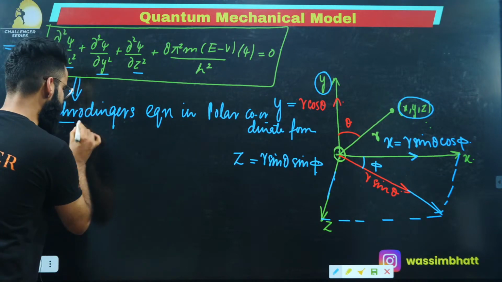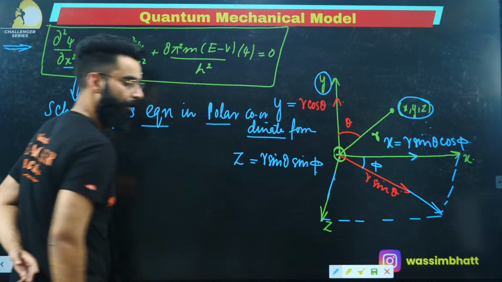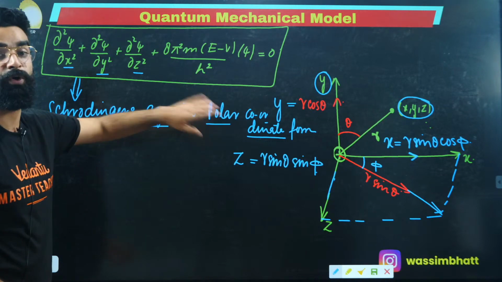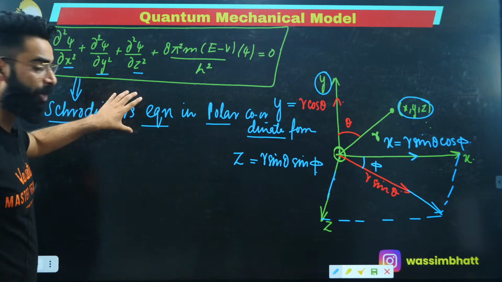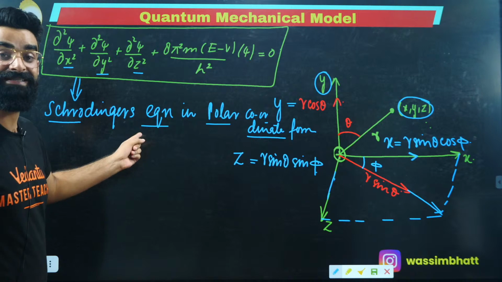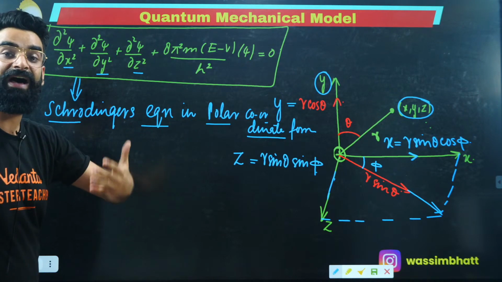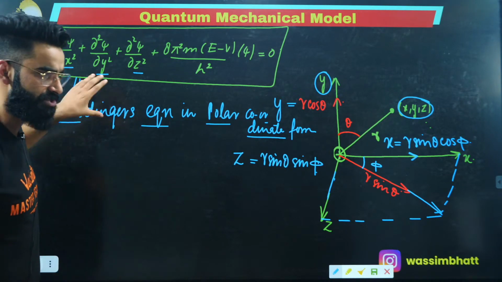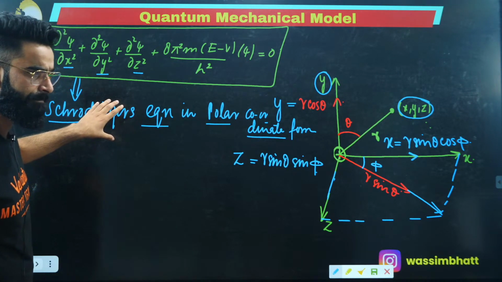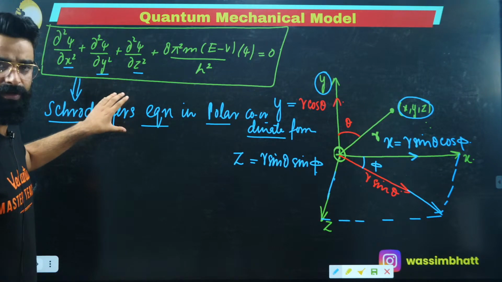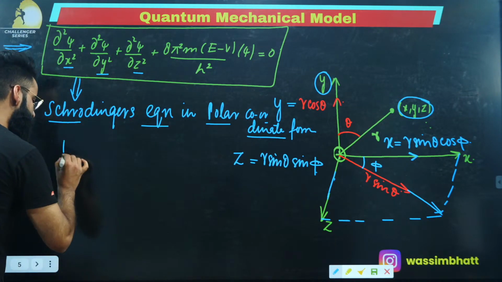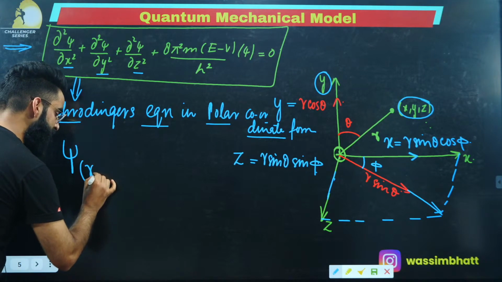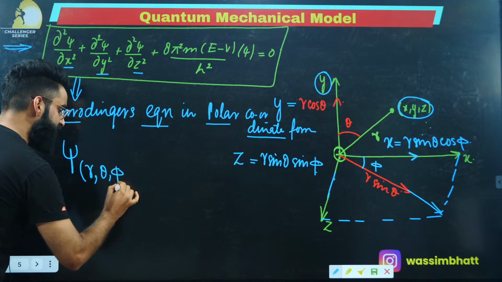Now the Schrodinger's wave equation which I'll be getting in the polar coordinate form, I'll be solving this equation. After solving the Schrodinger's wave equation in the polar coordinate form, I'll be getting the values of psi, the wave function, in polar coordinate form as well. I'm mentioning it over here: this r, this is theta, this is phi.